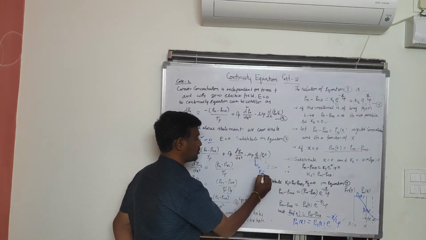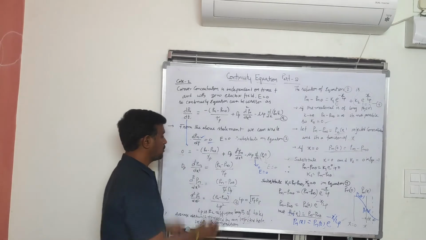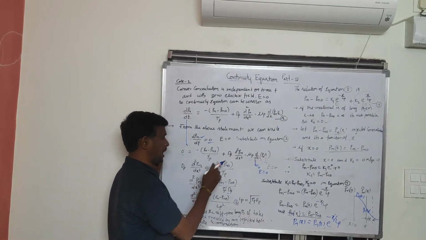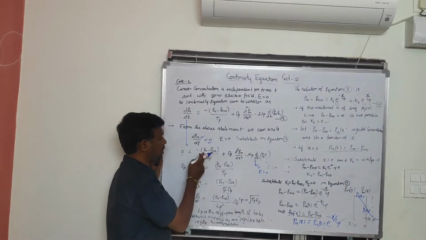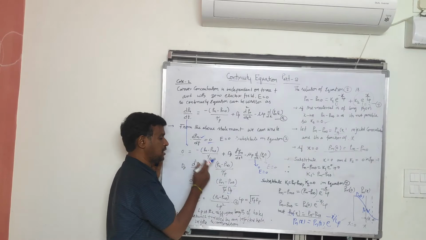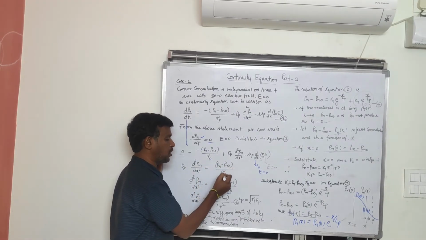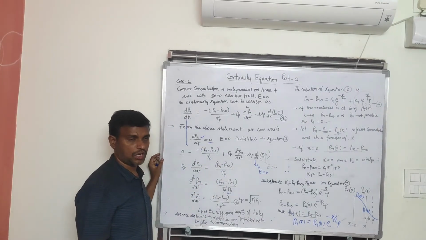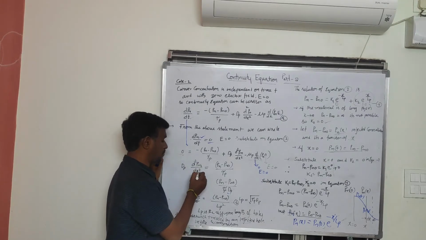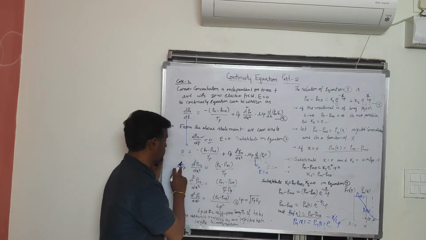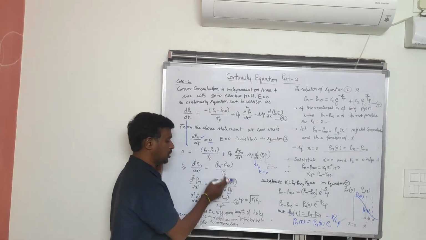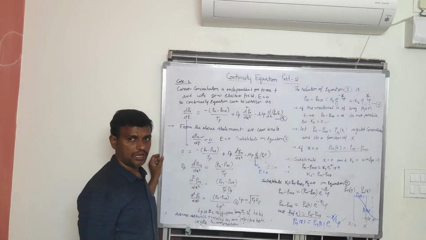Therefore I rewrite the equation as dp d square Pn by dx square, and taking the other term to this side, the minus becomes plus, so it is (Pn minus Pn naught) by tau p. Then d square Pn by dx square is equal to (Pn minus Pn naught) by tau p dp, since dp comes here.